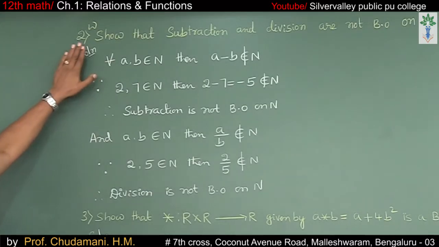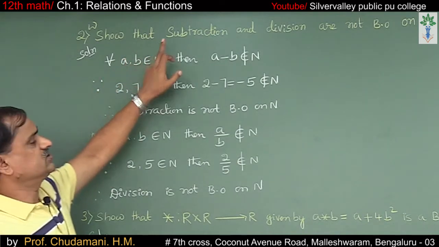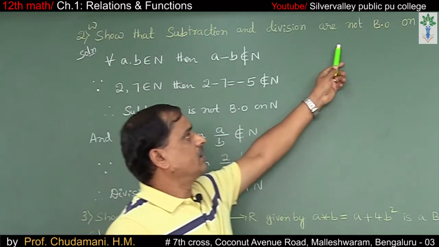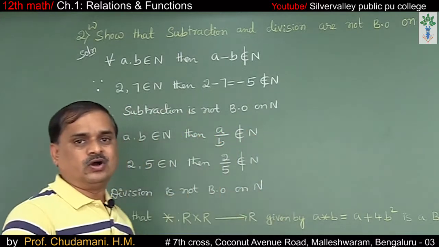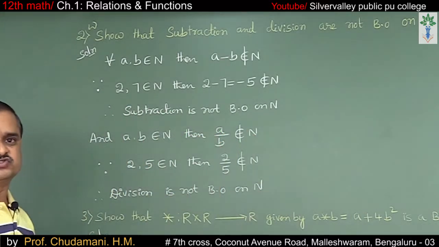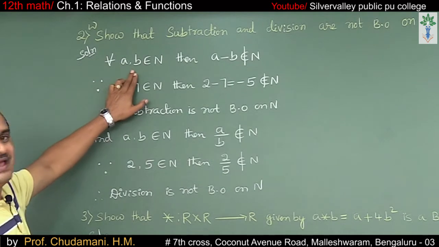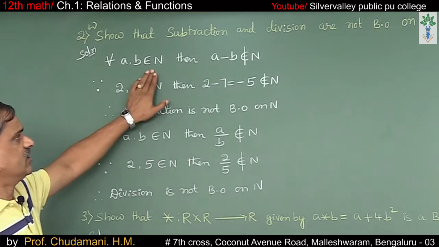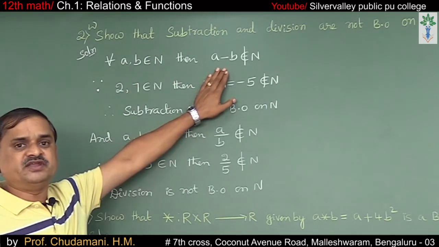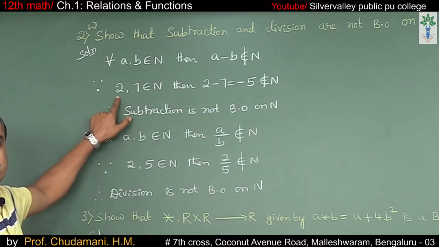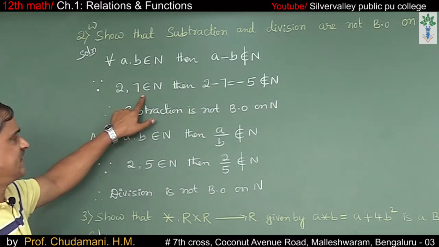The second one, worked example: show that subtraction and division are not binary operations on the set of natural numbers. Solution. For all A, B belongs to natural numbers, A minus B does not belong to N. Because let us take A as 2 and B as 7.